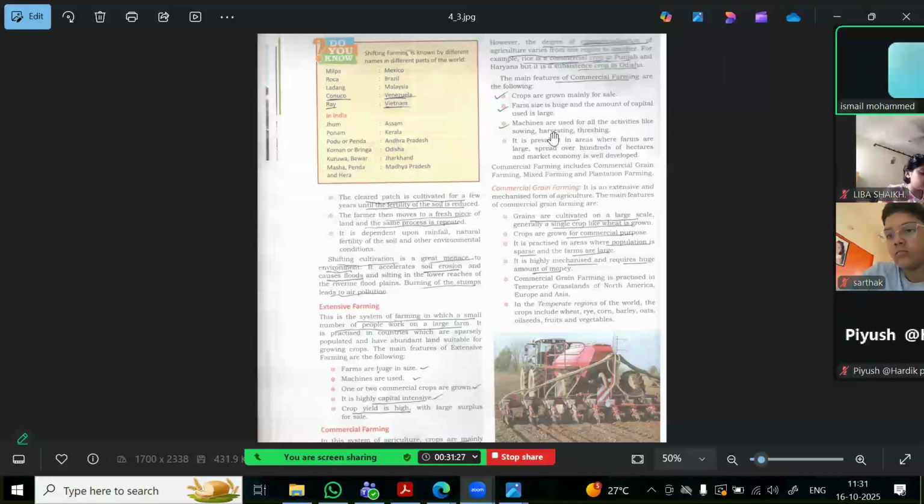They use machinery for all of these things, so that is why it is called commercial farming.